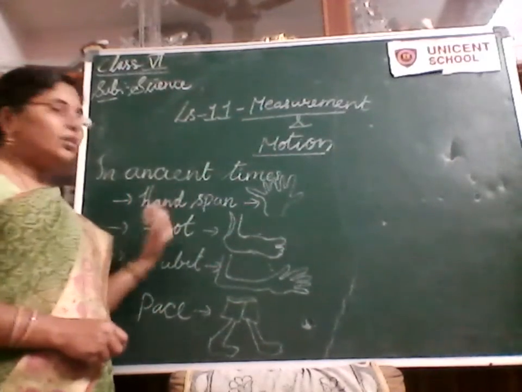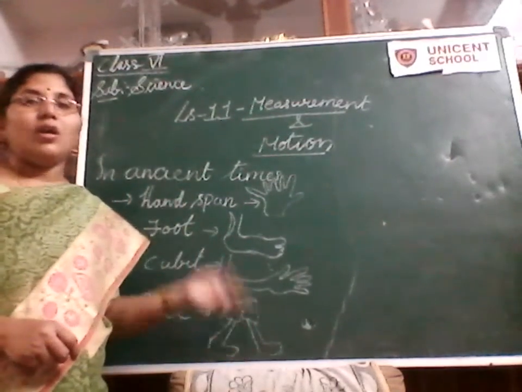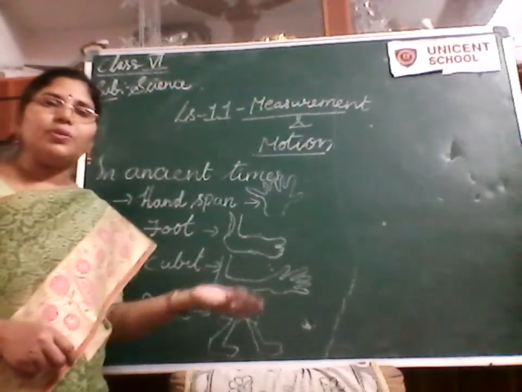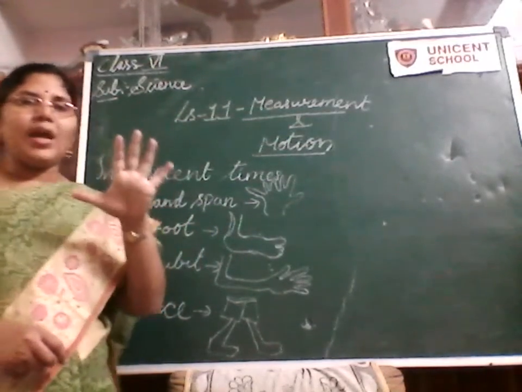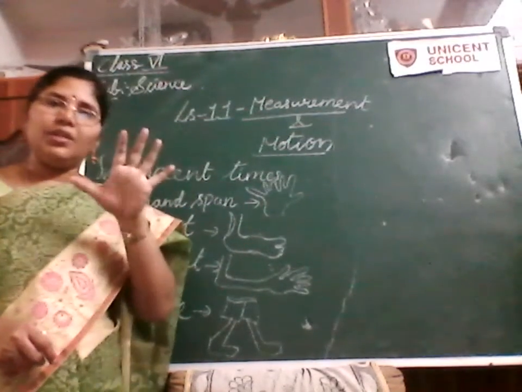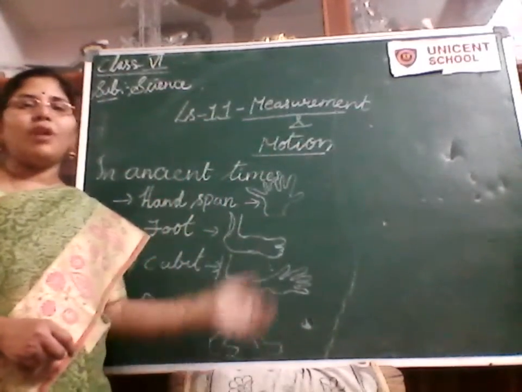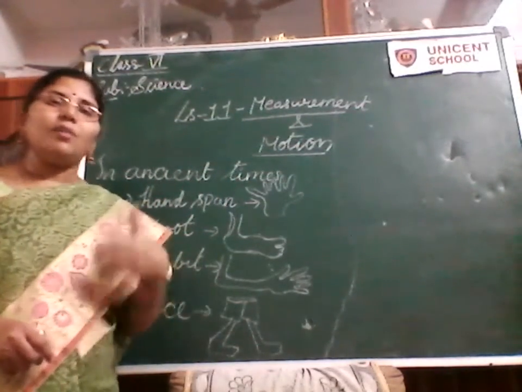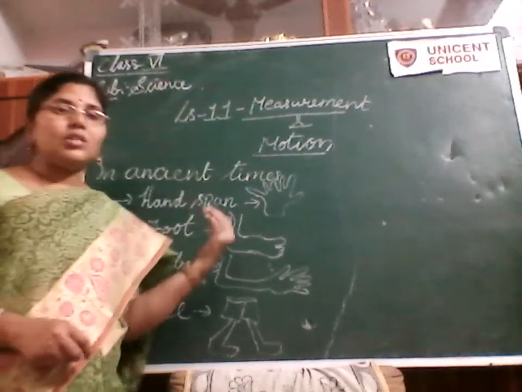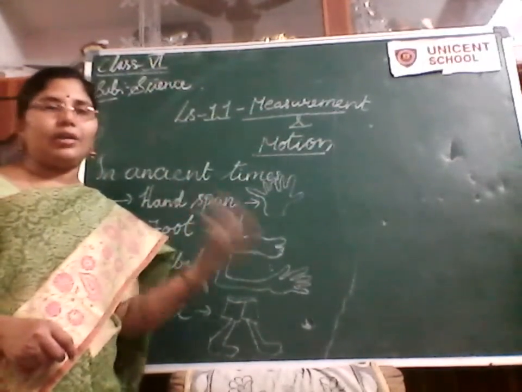But children, these values are not accurate. These values differ from one person to another. Suppose my hand is lengthy and your hand is a little bit shorter, so the value of this measurement differs from one person to another. Then the people thought that this kind of measurement is not accurate.